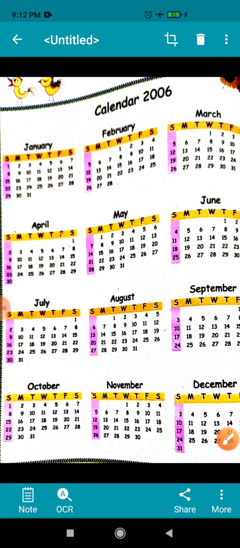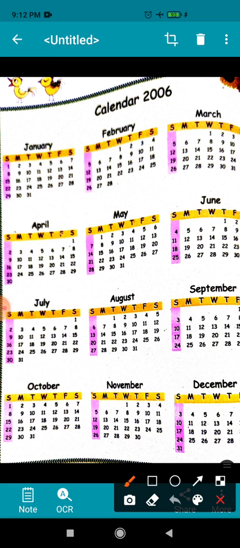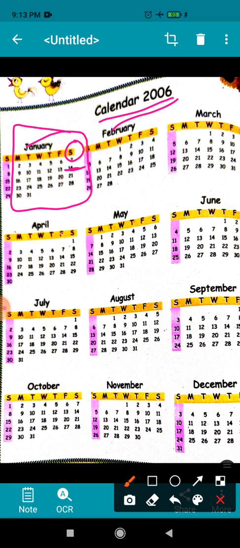For example, which day will be on 14th January. If you check this calendar, this is a month of January. Now you just find out where is 14 written. This is 14, and above the 14 day is written. So which day is Saturday? It means on January 14 there will be Saturday.